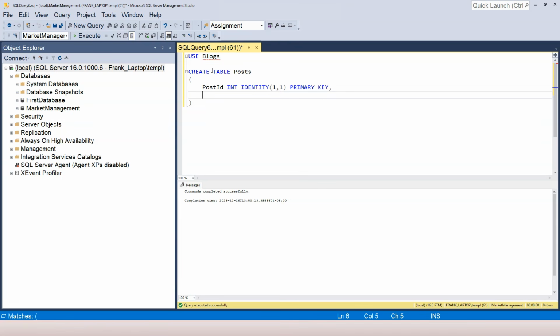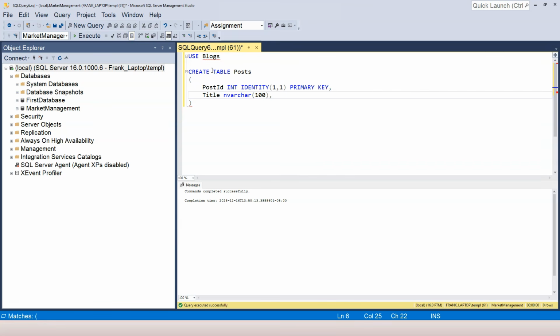And the second one, I want to have a title of the post, and I want to use nvarchar. Why do I want to use nvarchar? Because a blog system needs to support different languages, because different bloggers may use different languages. So I want to use nvarchar instead of varchar, and for the title, I give it 100.